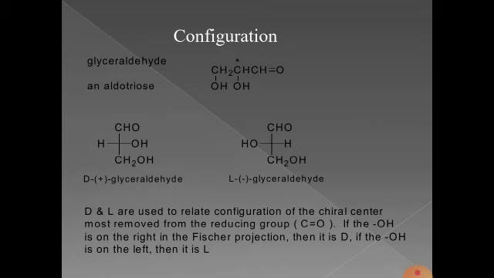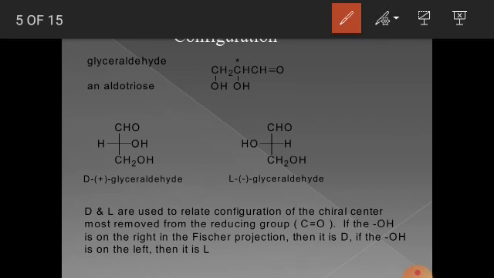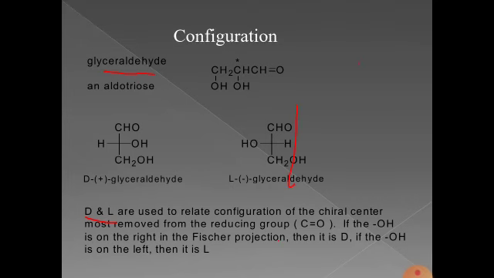And so next is configuration. Carbohydrates can be given D or L configuration. For that, a standard reference compound is taken, that is glyceraldehyde, which is an aldotriose.